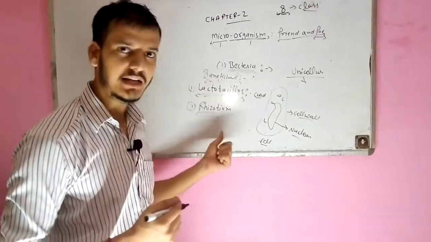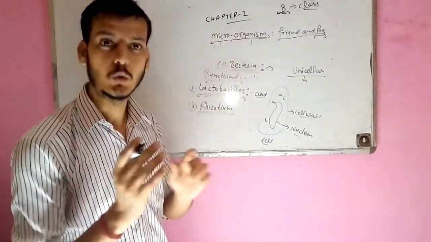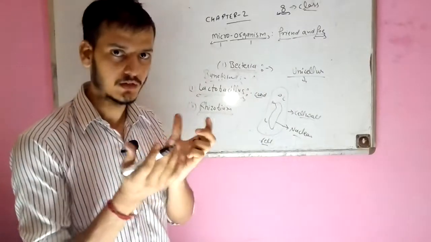Firstly, rhizobium bacteria are generally found in the roots of some specific plants.